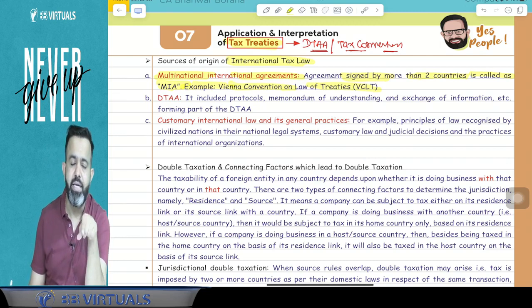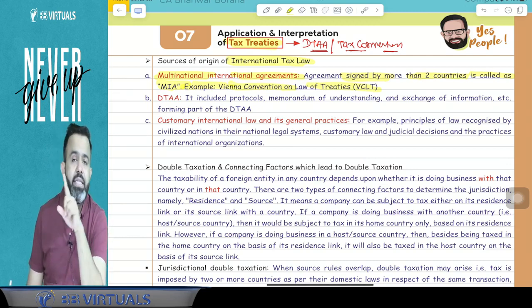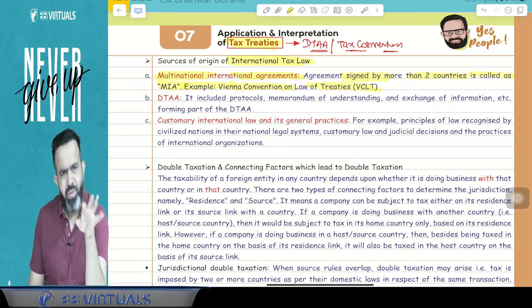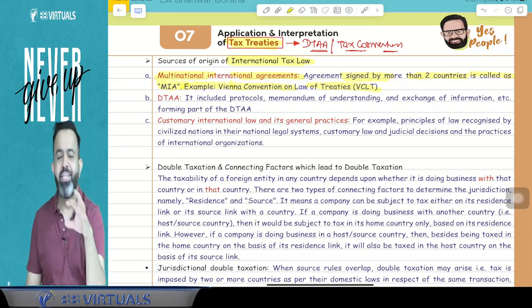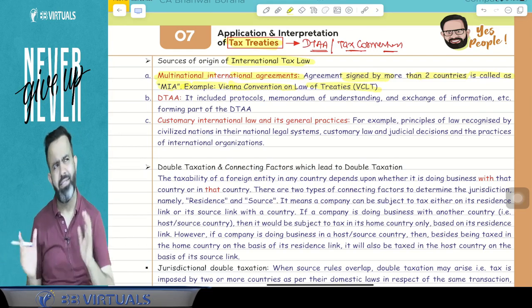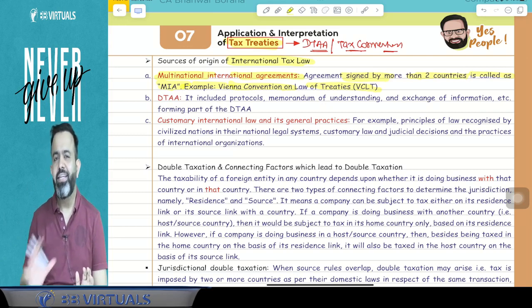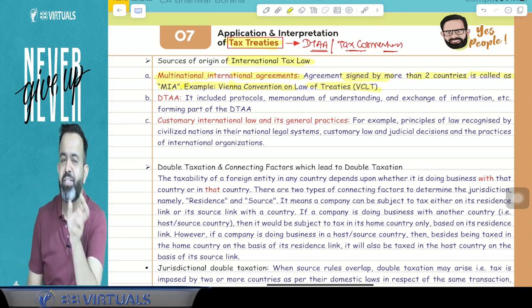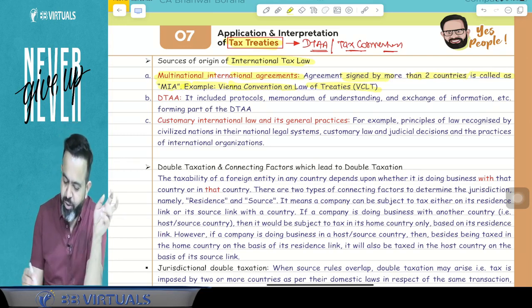In 1969, in Vienna, I think it is in the Netherlands, there was a convention with about 100 countries, and those countries signed one agreement, the VCLT. So this is called a multilateral or multinational international agreement.